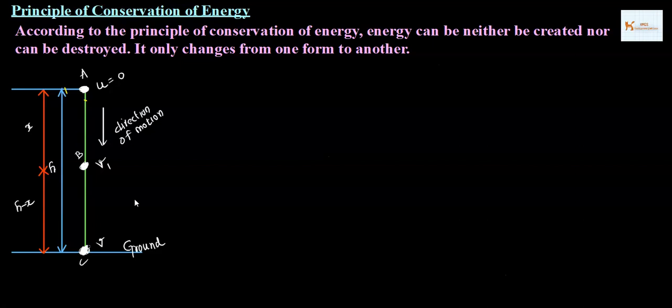So what is the word conservation? It is being conserved. That is why it is named conservation of energy. What is being conserved here? Energy is being conserved. So we are going to understand how energy is getting conserved from one form to another form. Here you can read the statement.